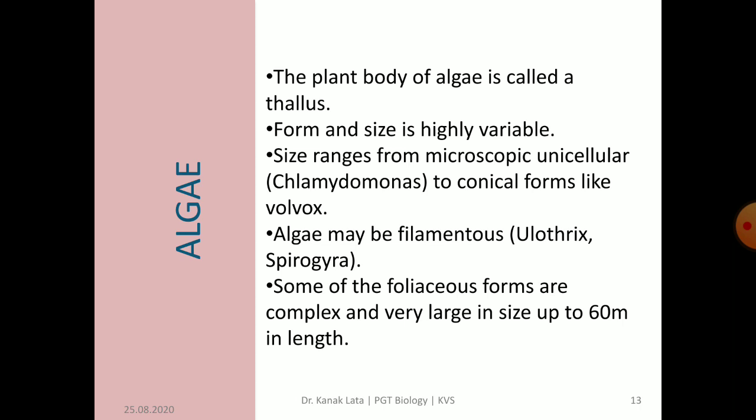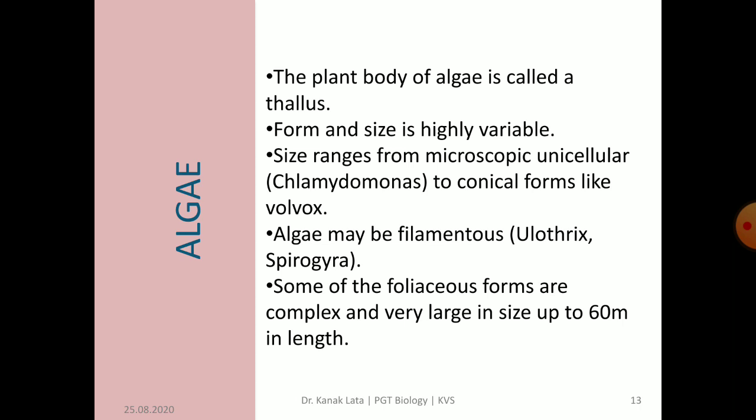The plant body of algae is like a thallus. What does it mean? Thallus means not differentiated into true stem, root and leaves. The thalli of algae show a great variation of forms. They may be microscopic and unicellular like Chlamydomonas, to colonial like Volvox.